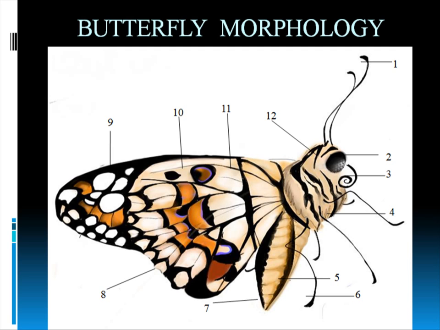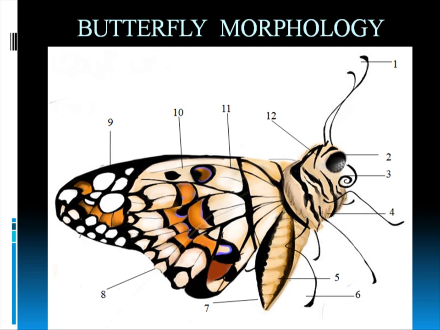And number 2 is the compound eye. Compound eyes are seen in most arthropods and insects. They are very good for detecting color and movement. That's why a butterfly prefers specific flowers. It means they see the color of the flowers and are attracted towards them.